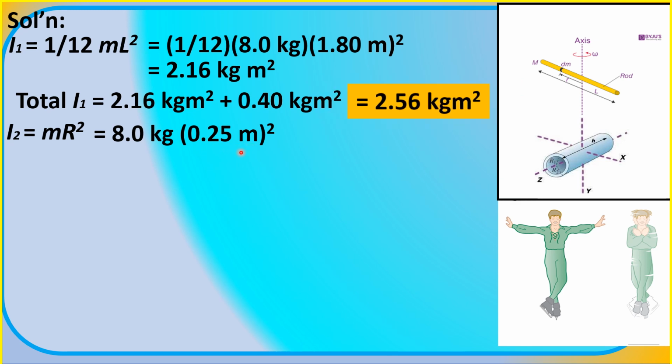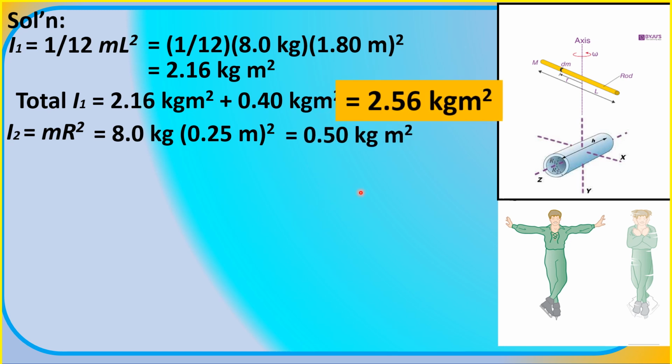So you square it and then multiply it by the mass, 8.0 kilograms, and we get the moment of inertia of his arms and hands when wrapped to his body, equal to 0.50 kg m².